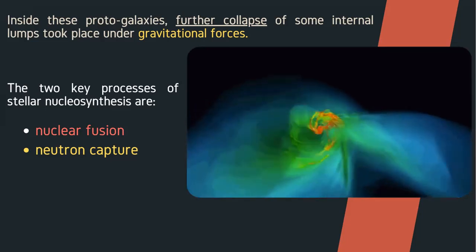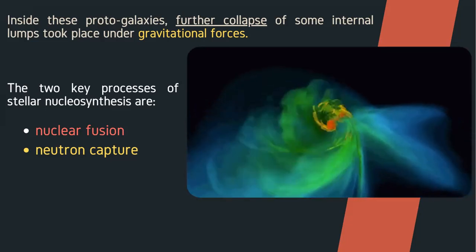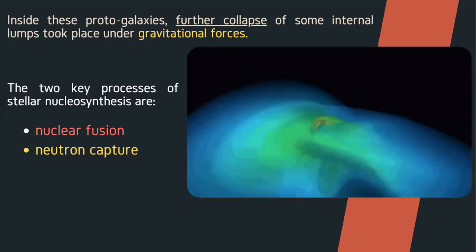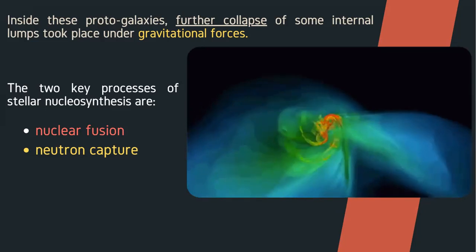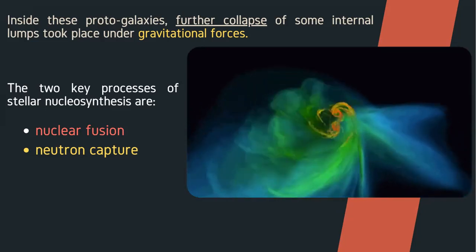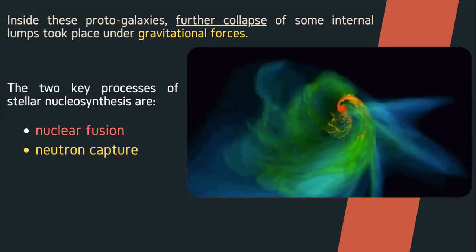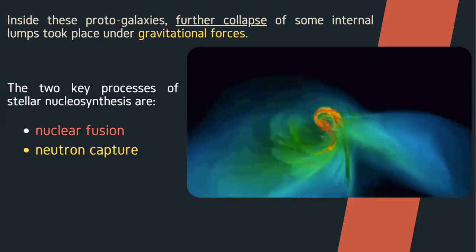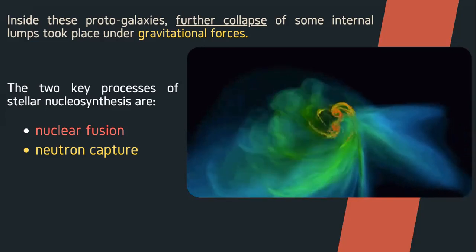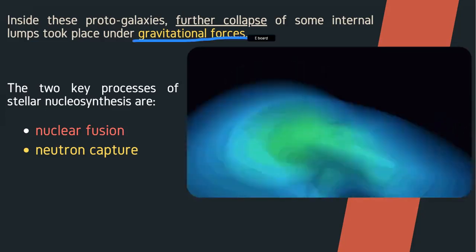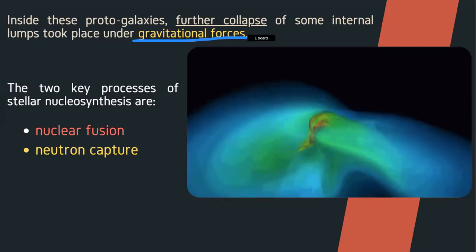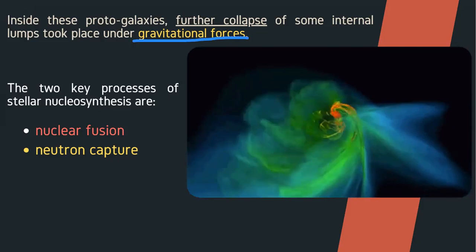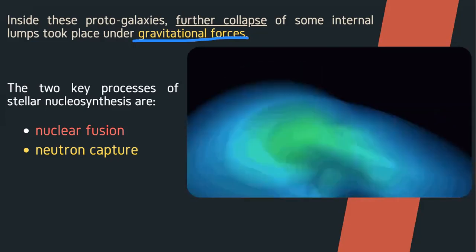Okay? So if you look inside these proto-galaxies, there are these forces now, the gravitational forces, that started to collapse this matter for them to become one. So, ibig sabihin, from these random clouds of matter, nagkaroon ng force, namely the gravitational force, attracting all matter to form different celestial bodies. In this case, these are your stars, your galaxies, and etc.